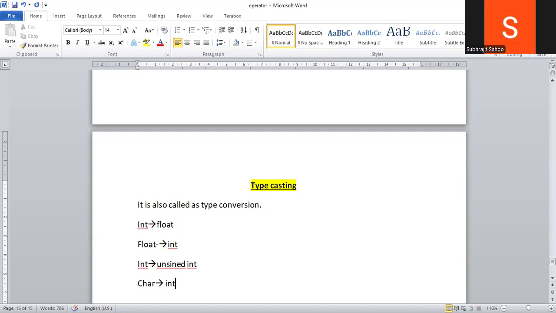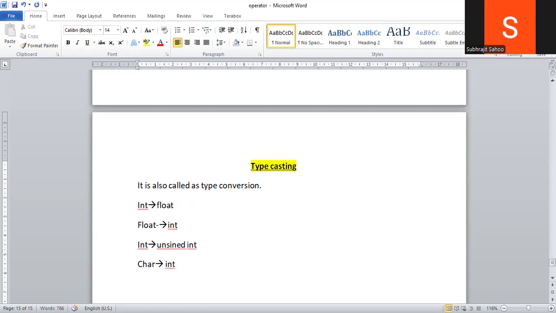This conversion is nothing but typecasting. In the C language, or in every programming language, typecasting can be done in two ways. That means two methods are there by which we can convert one data type to another data type.